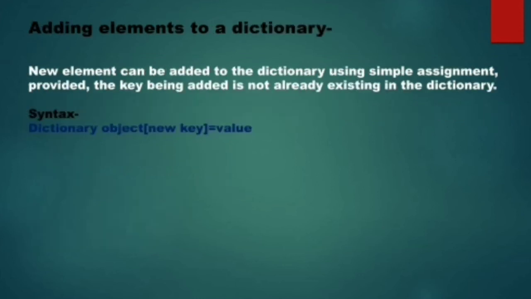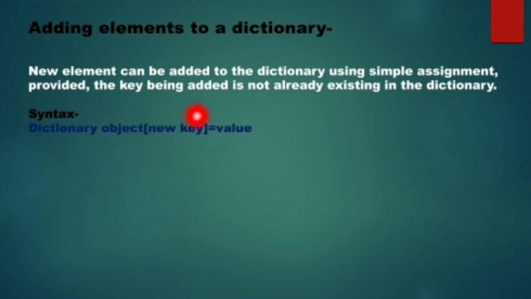Now moving on to how we can add elements to a dictionary. If we have to add any element to the dictionary, we are simply going to assign a value to a particular key. Right? I have written the dictionary object, within square brackets the key, is equal to value.